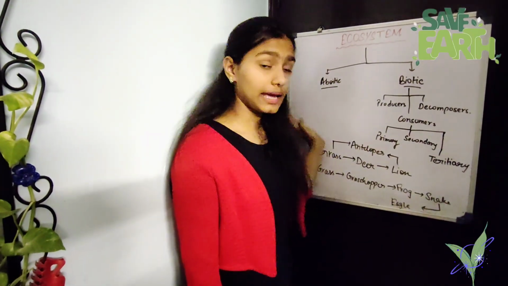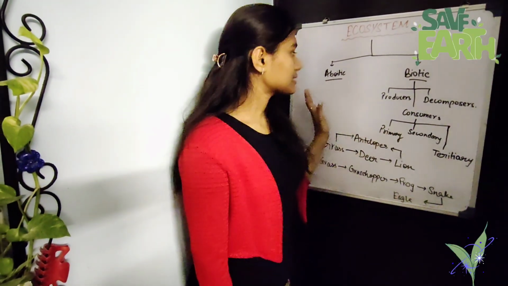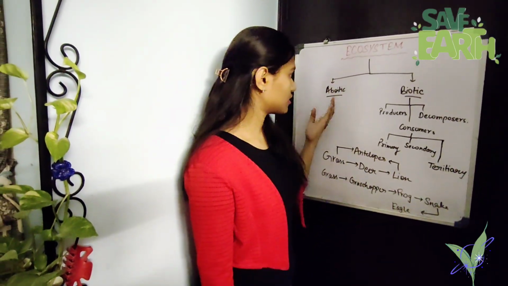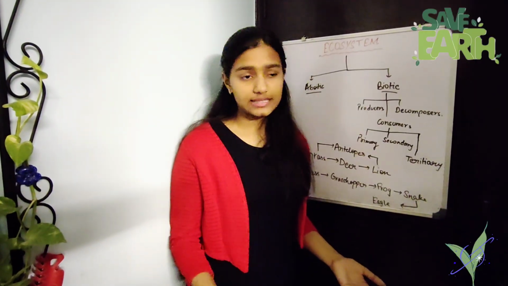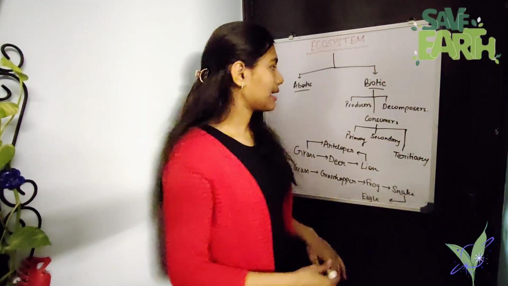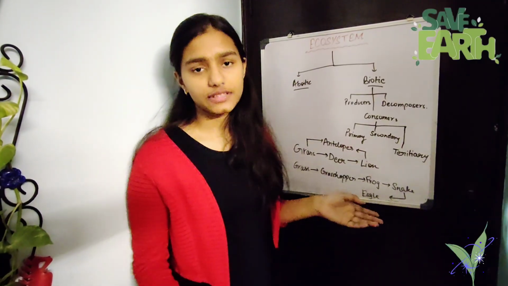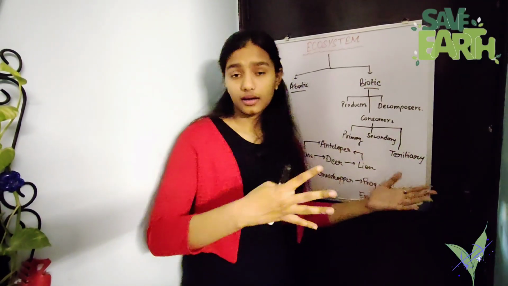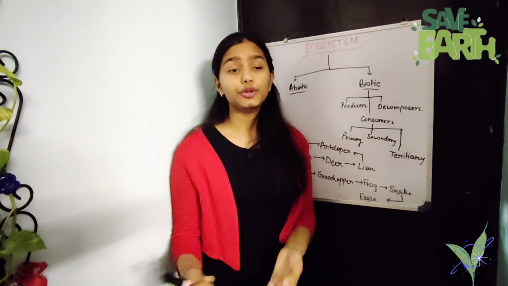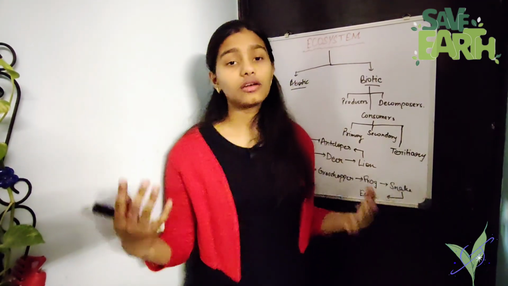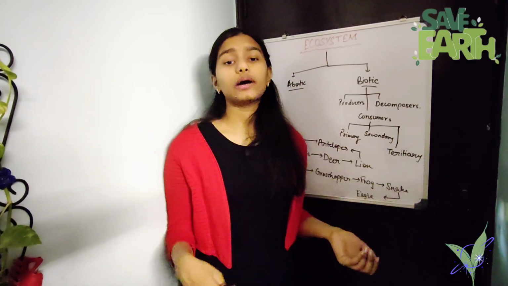Now let's come to the abiotic side of the ecosystem. The abiotic side is basically all the non-living things, such as rocks, soil, or even man-made things such as roads, bridges and houses. The abiotic component can be further divided into artificial, that is man-made, and naturally occurring. Naturally occurring includes soil, rock, and other non-living things that we can see surrounding us, and the artificial things are the ones made by humans.